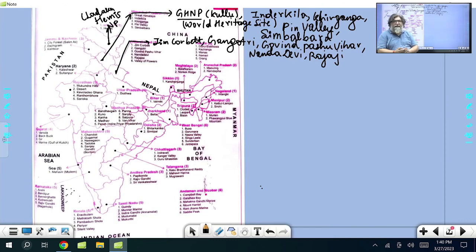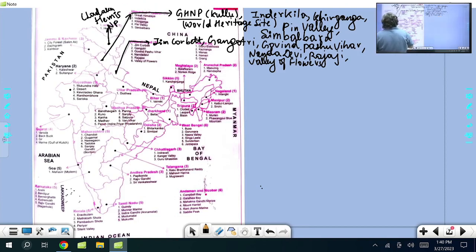After India got independence, Lord Mountbatten was the last one from the British. After that, the Indian Governor-General was C. Rajagopalachari. After him, this national park is called Rajaji National Park, located at Rishikesh. Then you will see here Valley of Flowers. I've already mentioned Valley of Flowers National Park, Nanda Devi. So these are in Uttarakhand.